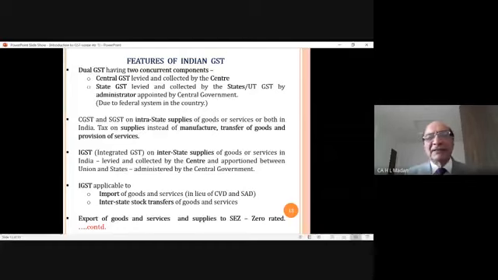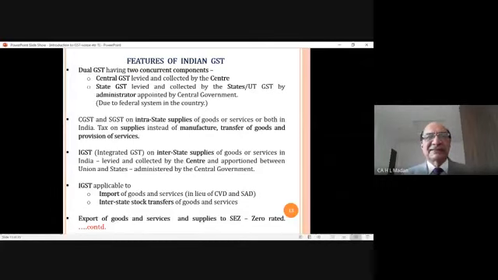And this will be levied and collected by the center, and thereafter apportioned between the union and states, administered by the central government. So what does it mean? For local purchases within the state, you have to pay CGST and SGST, 50-50, 2.5% and 2.5%. Suppose the total GST rate is 5%.